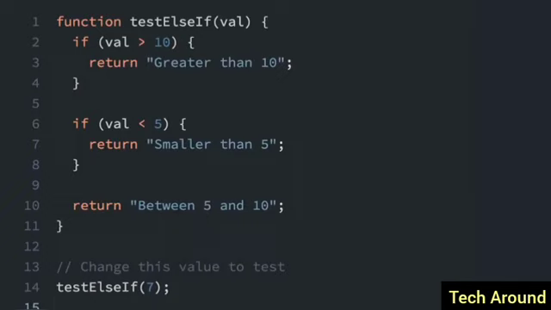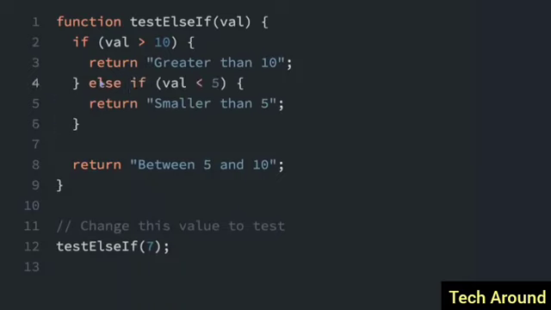If you have multiple conditions that need to be addressed, you can use else if statements. It's a way of chaining if statements together. In this example, we have 3 conditions. If value is more than 10, we're going to return greater than 10. If it's less than 5, return smaller than 5, or else we're going to return 5 and up. So this is a perfect use case for an else if statement. So this is how we do it. We'll do else, and then we're going to add the if statement at the end of the else.